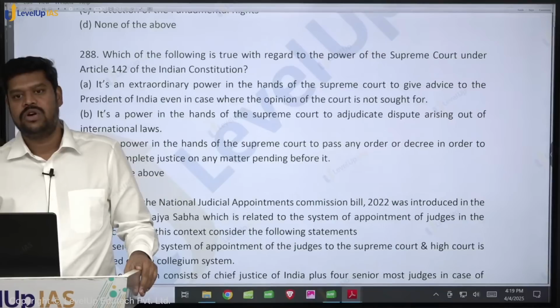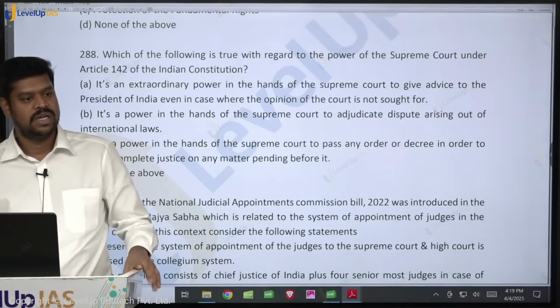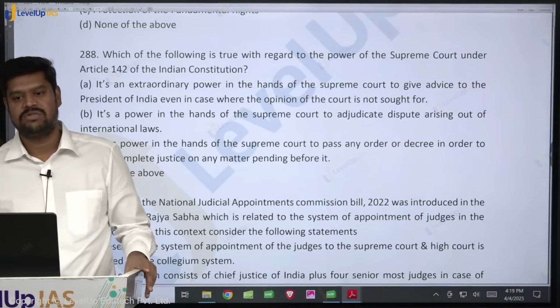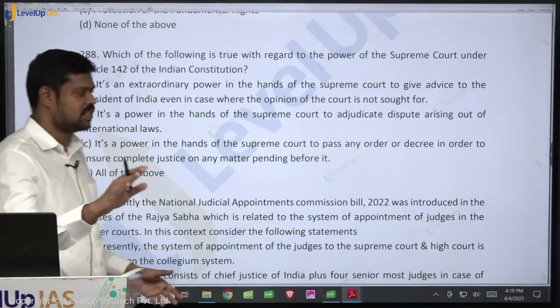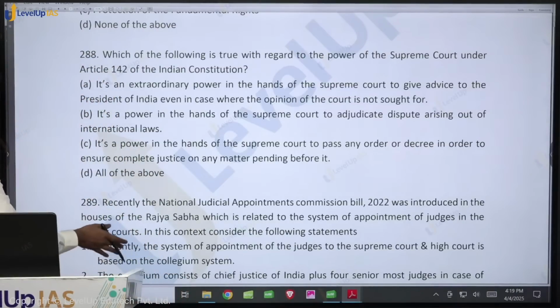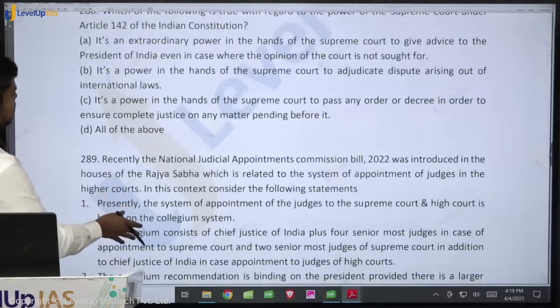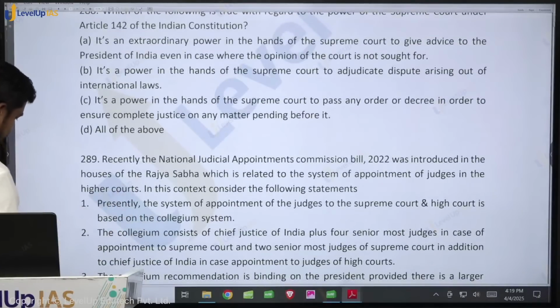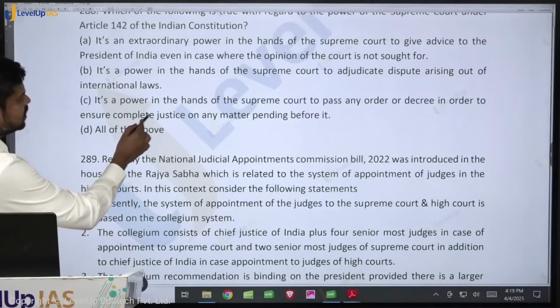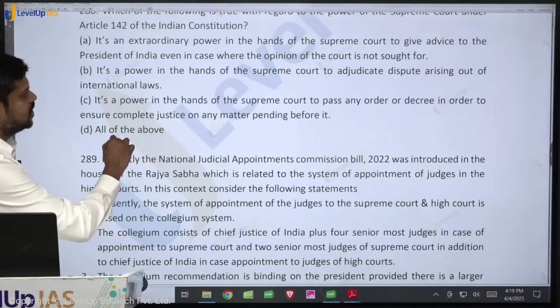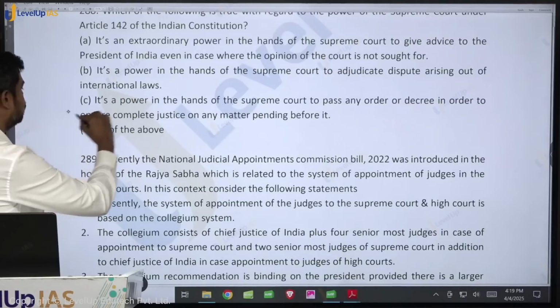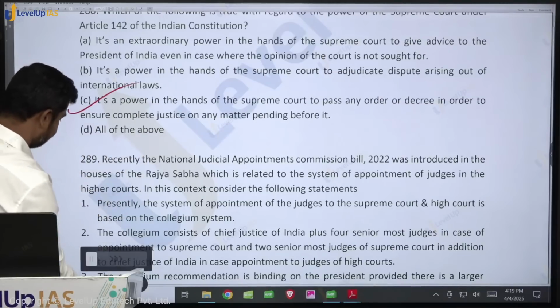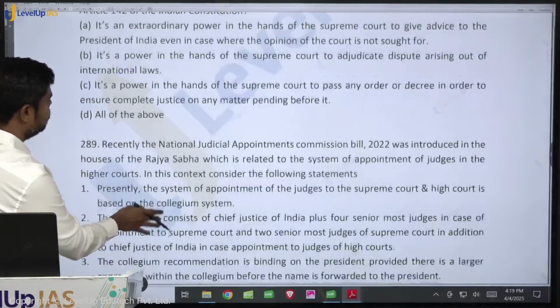So Article 142 of the Constitution gives an extraordinary power in the hands of the Supreme Court to ensure complete justice. Is that clear? This is just one example. There are a number of other cases for you to remember. So what is the answer here? It is a power in the hands of the Supreme Court to pass any order or decree in order to ensure complete justice in a matter pending before it. Okay. Come to the next question.